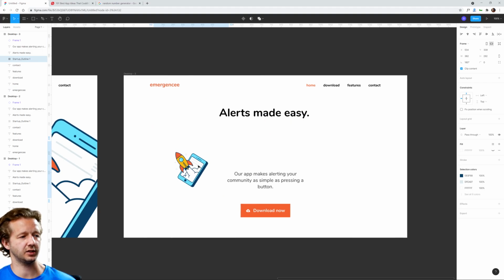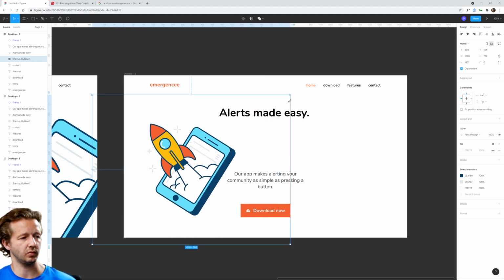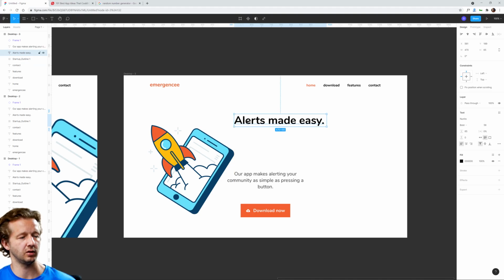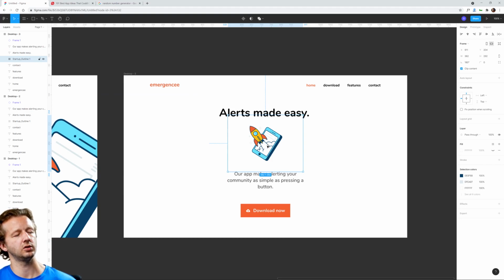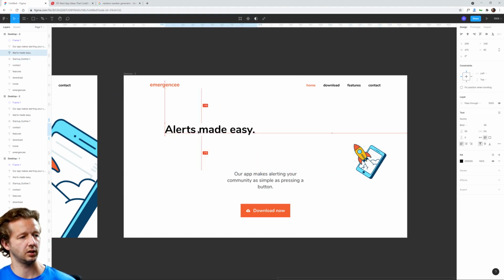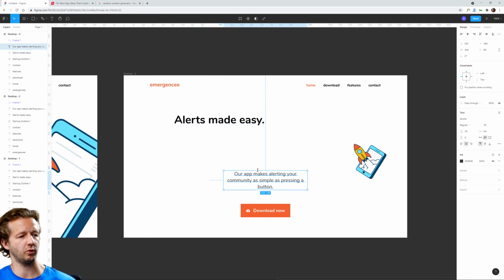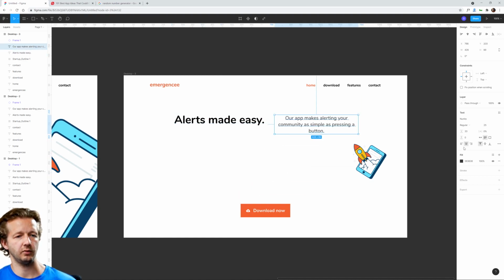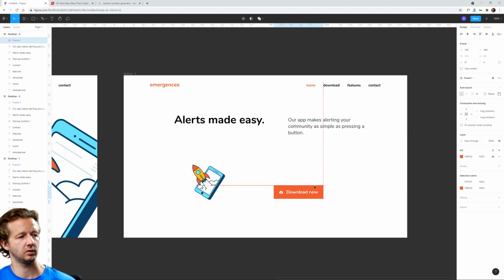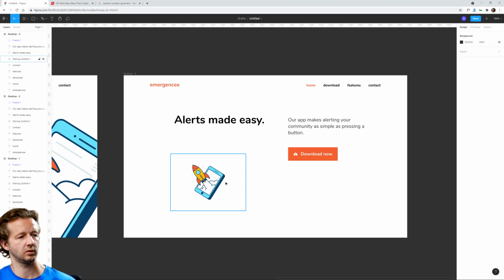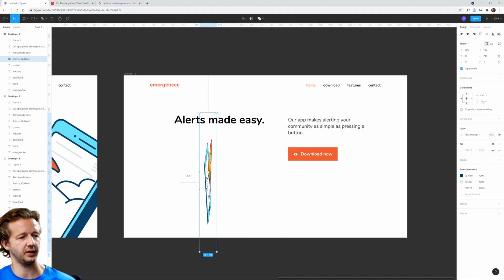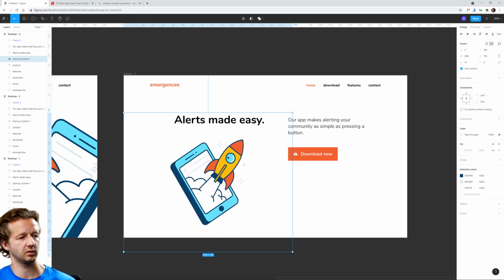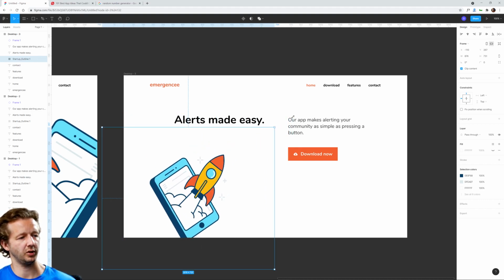So we could also take this and we can align it to the right. Let's see here. Well, actually, let's try to do something different than that. Let us take this app alerts. Let's do like a 2-column approach, and we'll put this to the left. And a lot of this is just experimenting. So for instance, I'll flip this. Maybe we'll put this on the bottom.